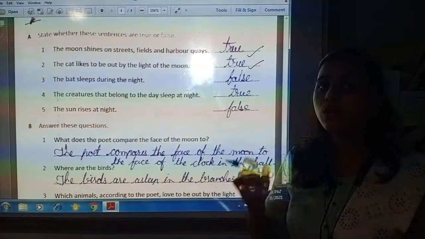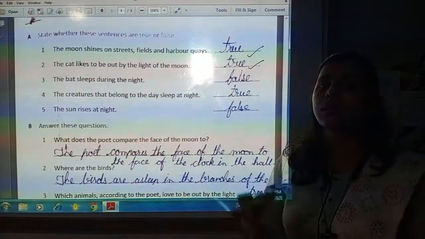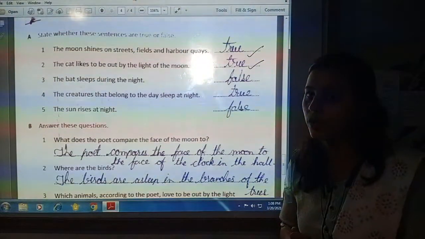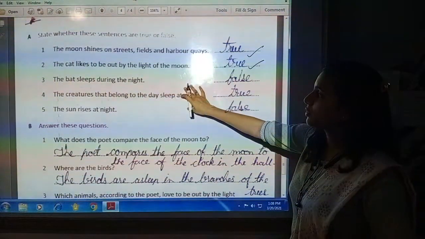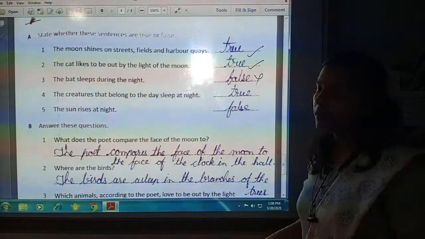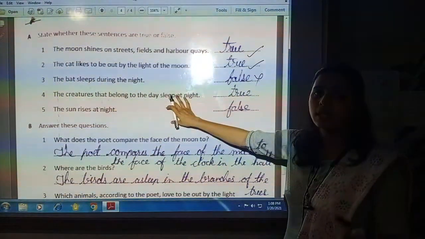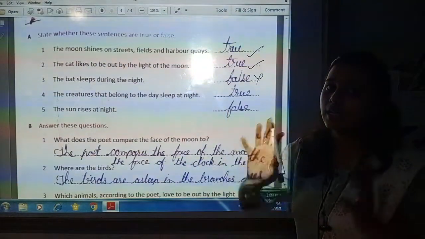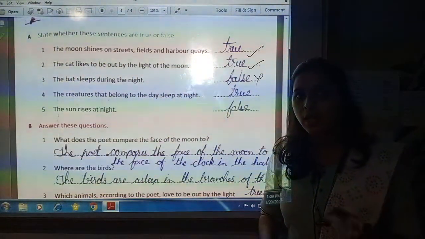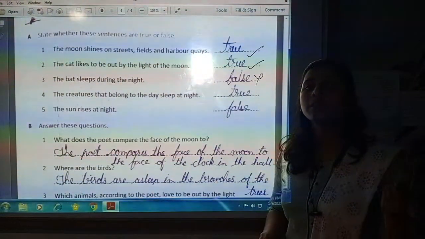When the cat saw the mouse, the cat also started running after the mouse. That is why the cat is also awakened. The bat sleeps during the night. No, the bat is a night animal, a night bird. So it doesn't sleep during the night. But the bat sleeps during the day and is awake during the night.